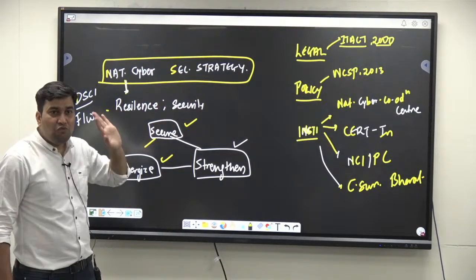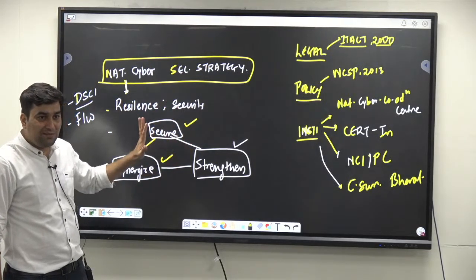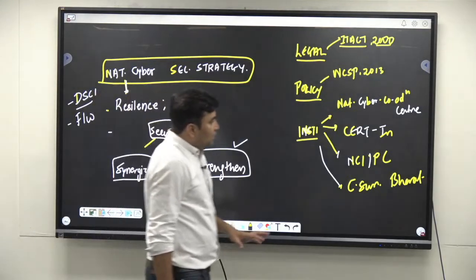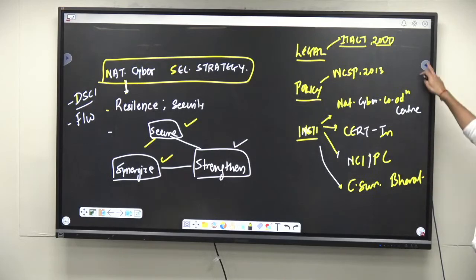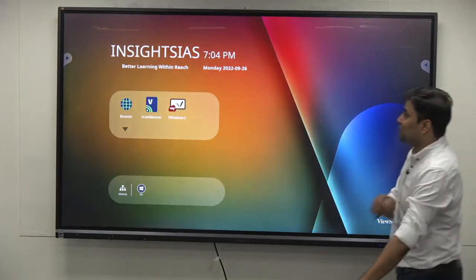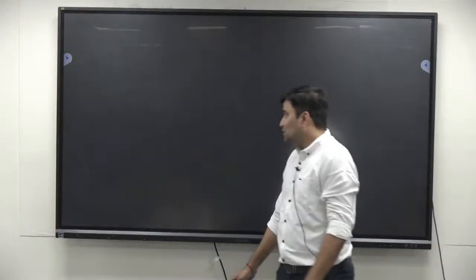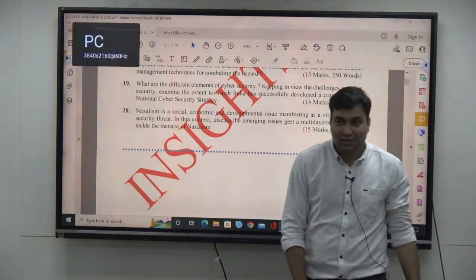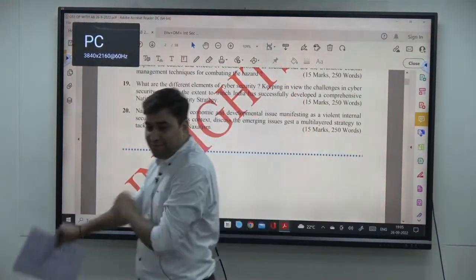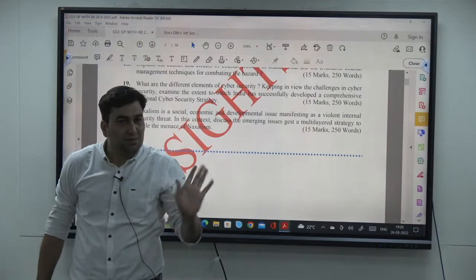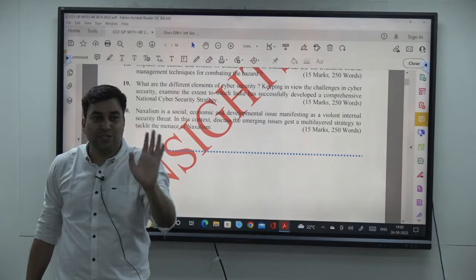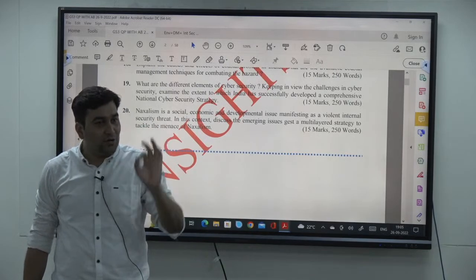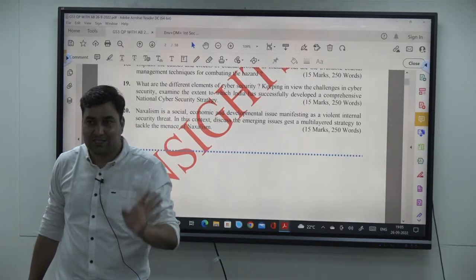Is it clear? Very easy, very direct question. Is it clear? So this is question number 19. I hope everyone understood. Let us see the last question, that is question number 20, the most easiest of all. समझ में आ रहा है सबको? जैसे मैंने बोला था अगर वैसे लिखोगे तो ही 250 to 280 वर्ड्स में होगा. That also in time and that also addressing each and every component of the answer. Is it clear?